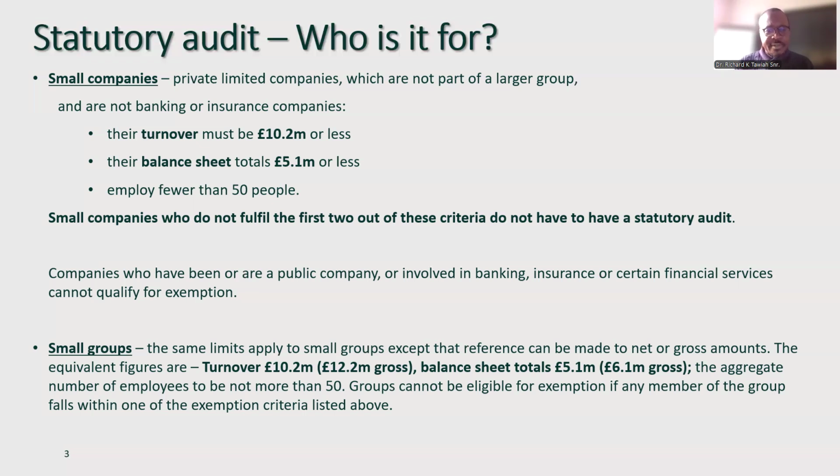The same limits apply to small groups, except that reference can be made to net or gross amounts and the equivalent figures: turnover of 12.2 million gross, and balance sheet total of 6.1 million gross. The aggregate number of employees must not be more than 50. Groups cannot be eligible for exemptions, even if they are small.